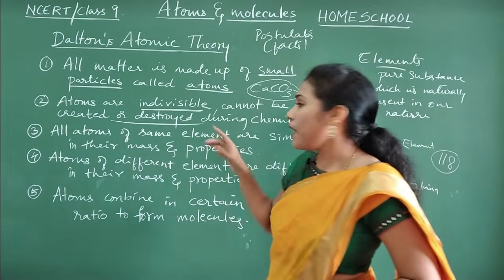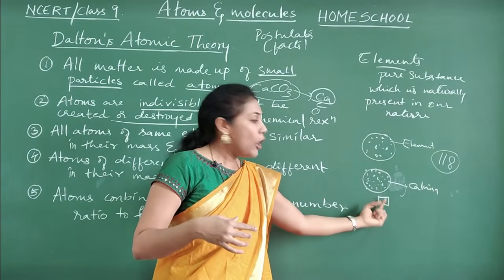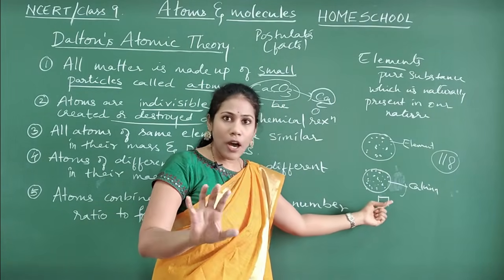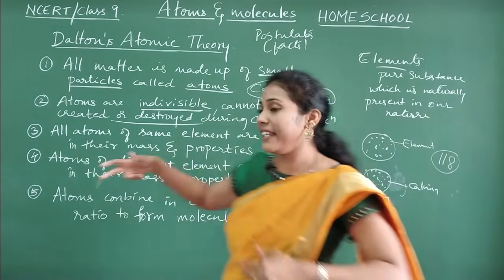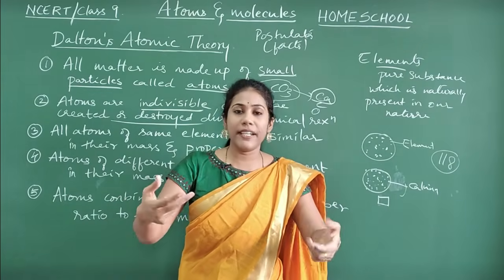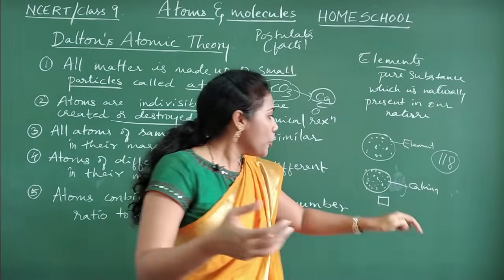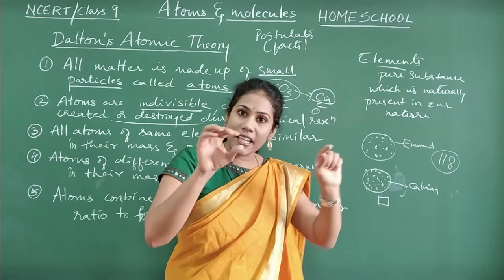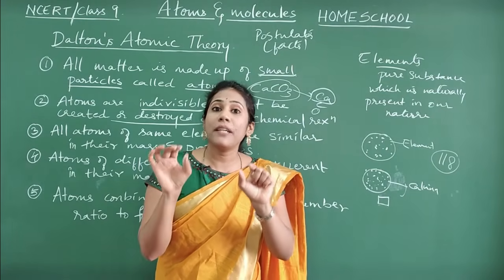All atoms of the same element, say this is a piece of calcium element, are similar in their mass, in the sense weight. Each atom will have some mass. So all atoms have the same mass and all atoms have the same properties.